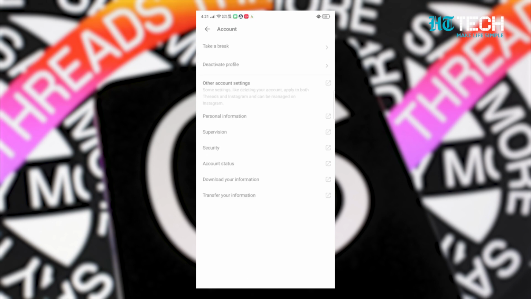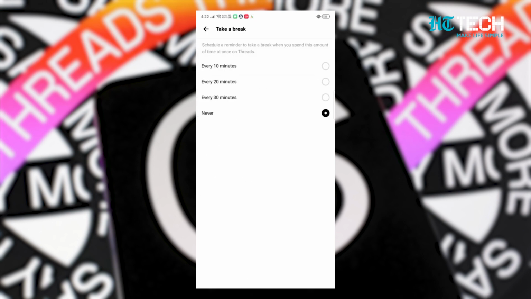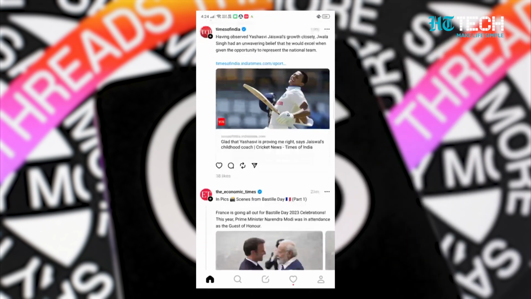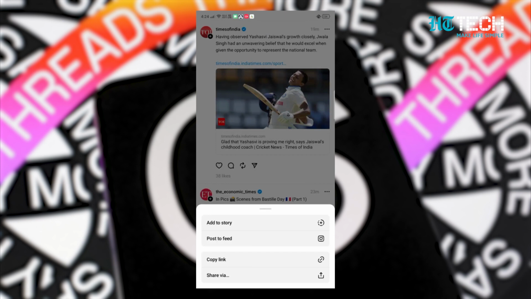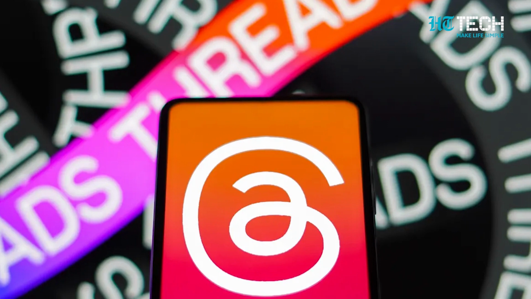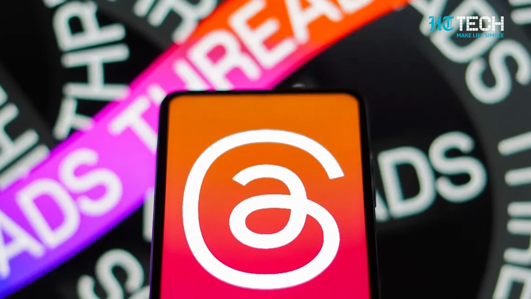Apart from these, there are some similar features just like Instagram, including take a break to let you set reminders by going to profile, settings, account, take a break. Moreover, you can also share your threads on Instagram. To do so, just tap the share icon to share a thread to your feed or stories. Well, these were a few interesting hidden features of Threads that you should try to enhance your user experience.